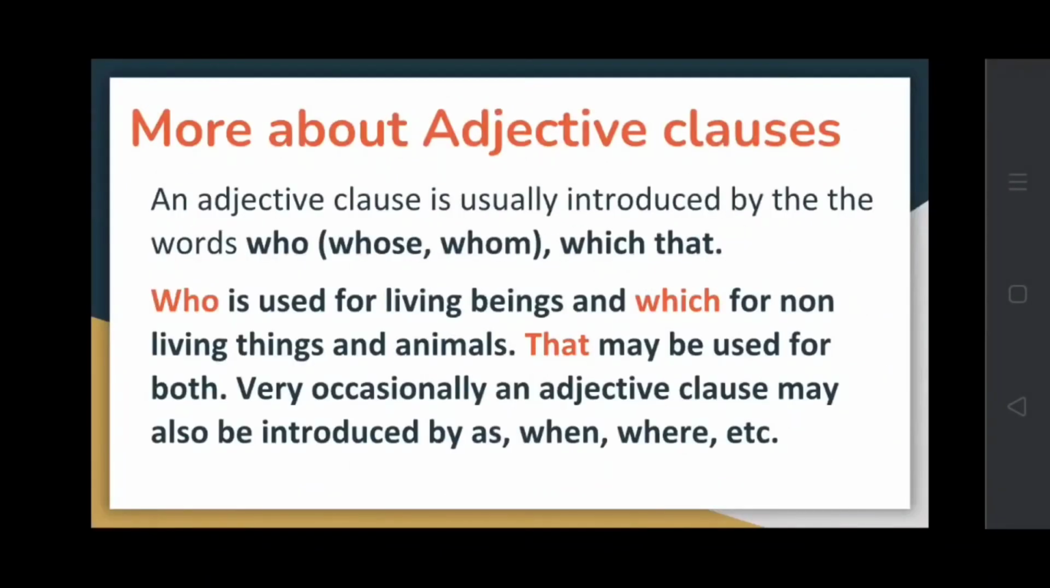An adjective clause is usually introduced by the words who, whose, whom, which, that, which are also called relative pronouns. These are relative pronouns. That is why adjective clauses are also called relative clauses. So who is used for living beings and which for non-living things and animals. That can be used for both. And very occasionally an adjective clause may also be introduced by as, when, where, etc.